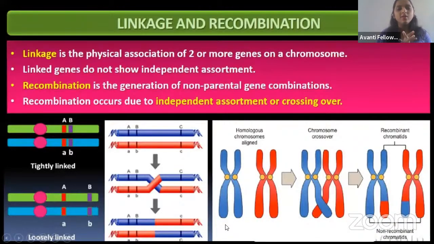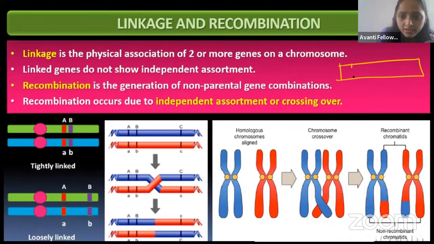Okay, so let us talk about what we mean by linkage and what we mean by recombination. In the last class, we discussed this. Now if the two genes are here, gene A is here and gene B is here. Tell me whether recombination will happen or not. Is the recombination chance high or low? Tell me in the chat box.